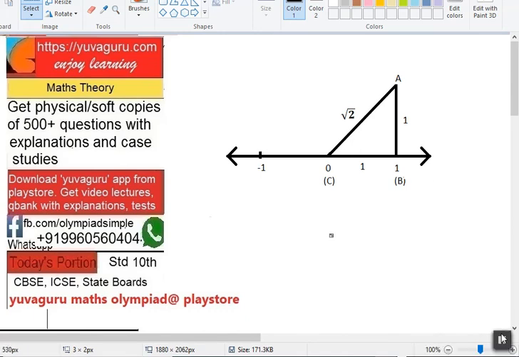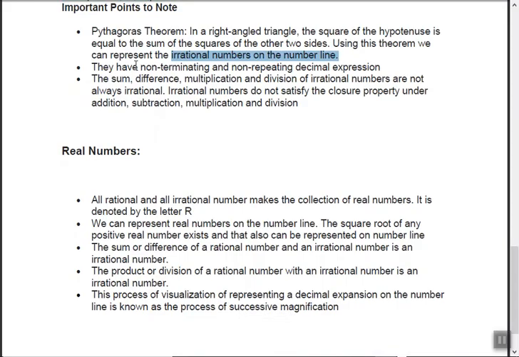Okay. Now these irrationals have non-terminating and non-repeating decimal expansions. It's exactly opposite to rational. The sum, difference, multiplication, division of irrational numbers are not always irrational. This is very important. For rational it's always rational, for irrational it's not always irrational. You will get that in the problems. Irrational numbers do not satisfy the closure property under addition, subtraction, multiplication and division. So they don't follow. Rational do follow, irrational don't follow.